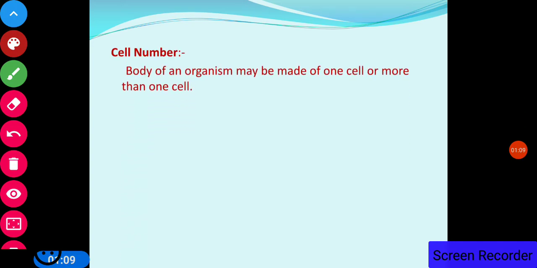Now cell number. The body of an organism may be made of one cell or more than one cell. So there could be any number of cells in any body.